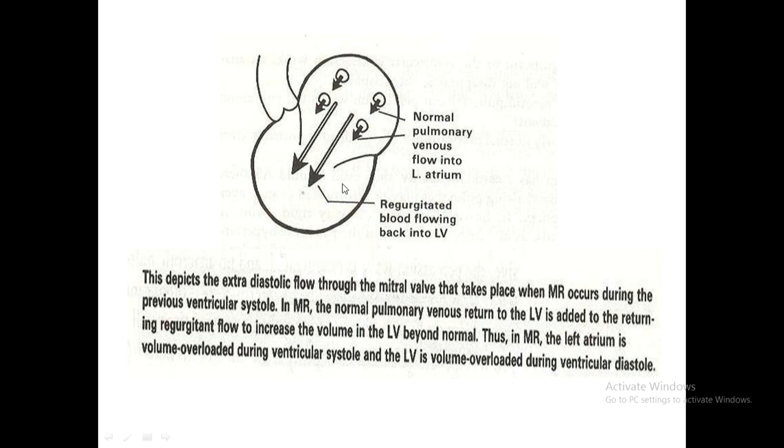So this is the MR, what happens? A large amount of blood is coming here because in systole, the blood has gone this side as well as this side. So this increased amount of blood and the blood coming from the pulmonary veins flow back here, causing an MDM.